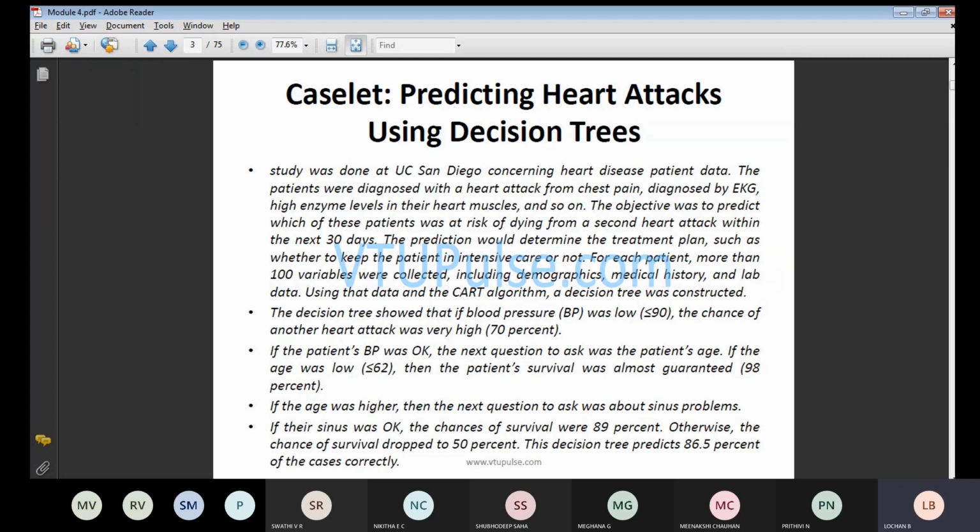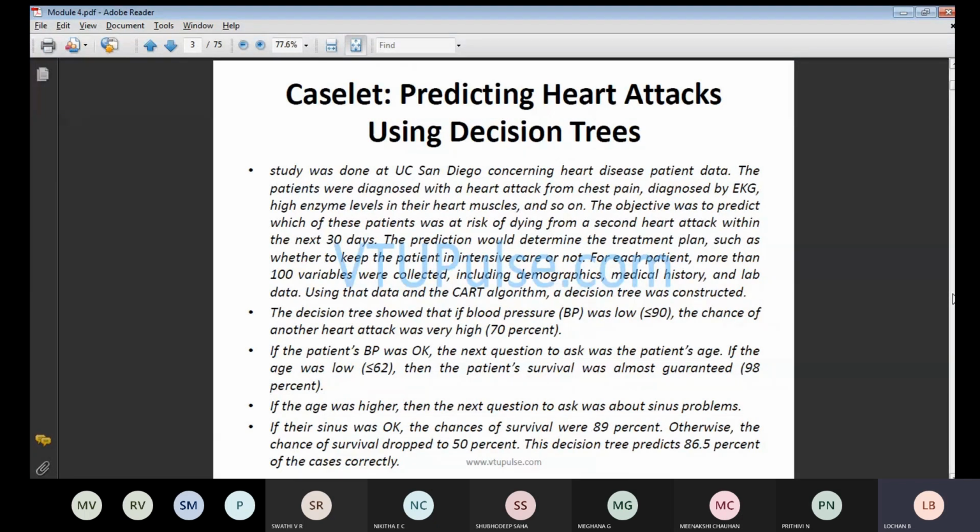He will be checking what things are to be done. First point, the decision tree showed that they first check the BP. If the BP was low, that is, less than or equal to 90, the chance of another heart attack was high. Whenever the blood pressure was low, that is, less than or equal to 90, the chance of a heart attack is more.